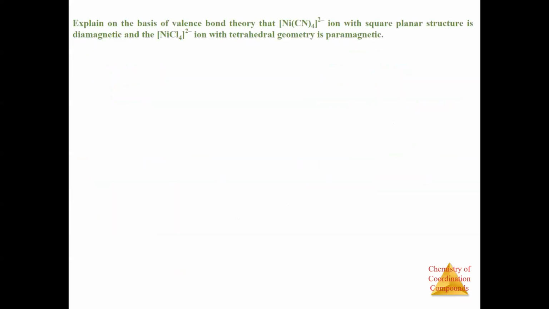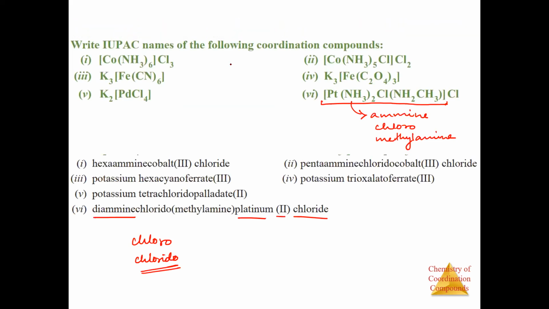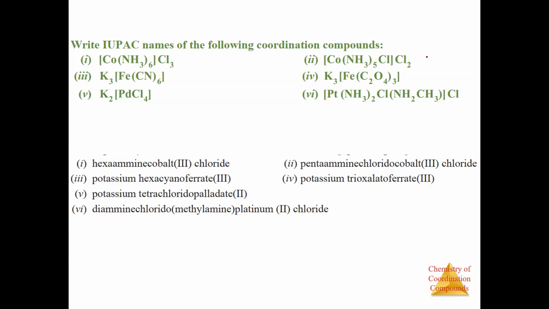Now, this is one of the questions that I want to explain to all of you. We are now discussing valence bond theory. Okay, so rather than theory, we have the question. So explain on the basis of valence bond theory that Ni(CN)4 2 negative. हाँ बोलिए. Isomerism is deleted, right? हाँ मतलब deleted तो है, हमने देखा है इसमें CBSE में. आपके स्कूल में पढ़ा दिया क्या? No, no. Okay, it is deleted. I have seen in the CBSE PDF. Okay, isomerism is deleted.